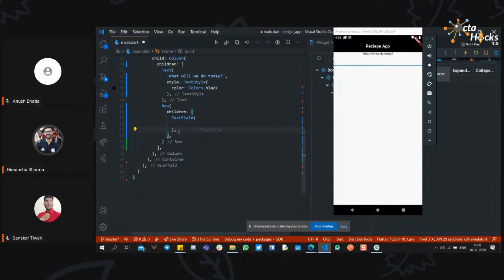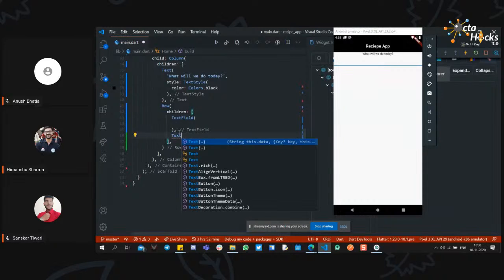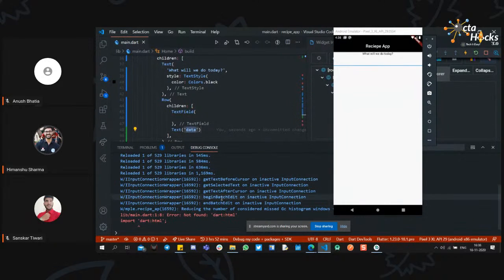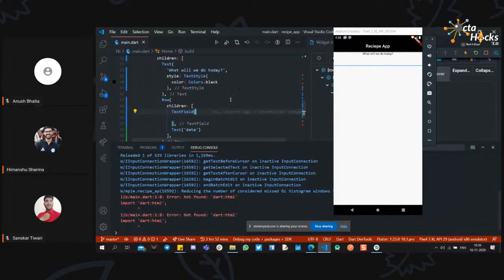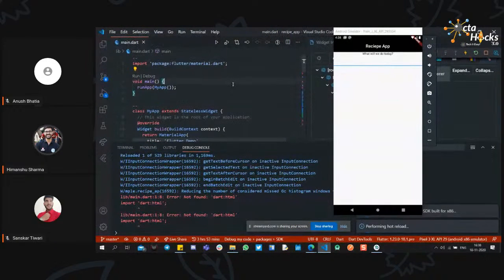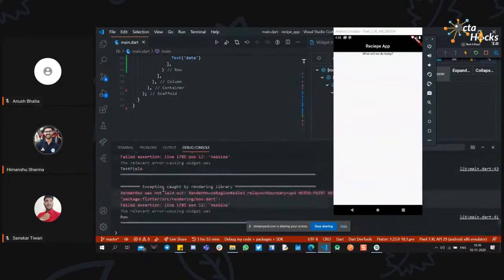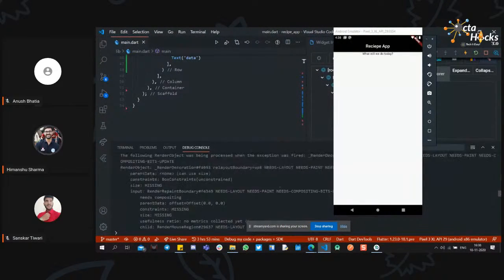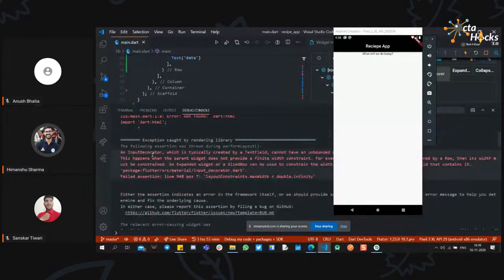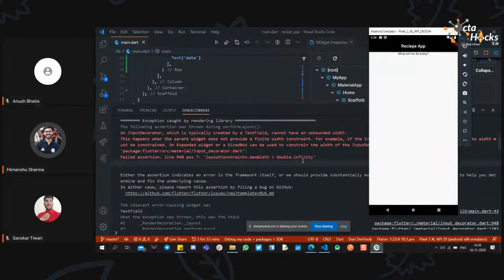If I add another text for now instead of the button, like we have text and some data, and if I save it, it will show some error. If I show the debug console, okay, sorry, web is already enabled in this project. So now we have some error right here. If I scroll up in the debug console, you can see that we have this error, where the max width is given as unbounded width.